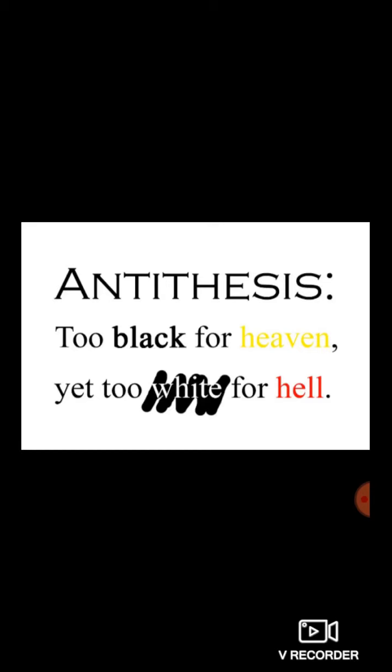Here the example is: Too black for heaven, yet too white for hell. Black and white are opposite words. Also, heaven and hell are opposite words. Which figure of speech is here? Antithesis, because the opposite words are placed side by side.